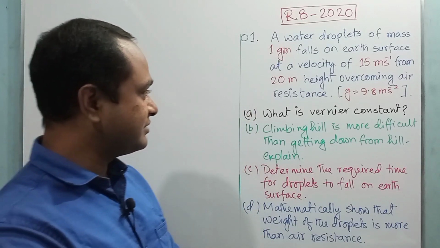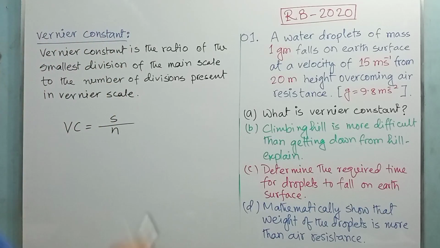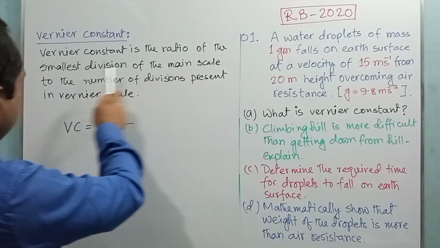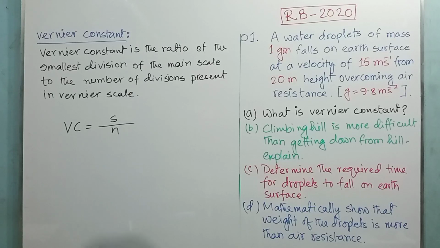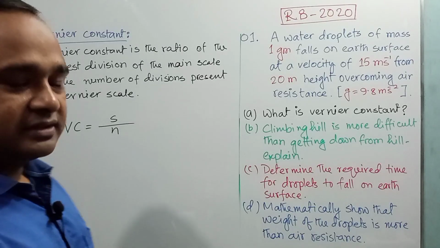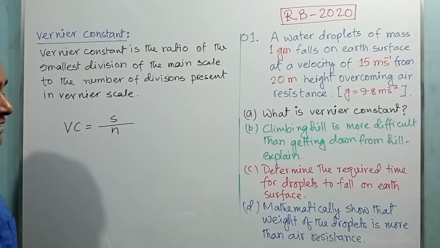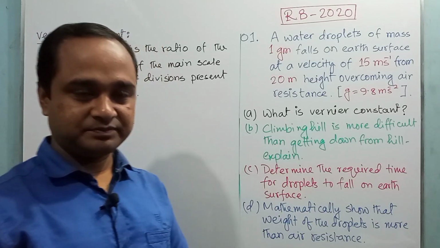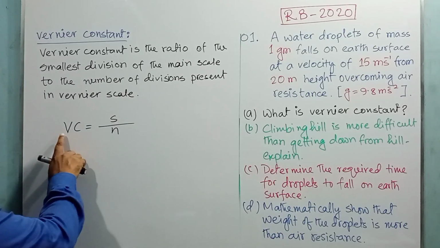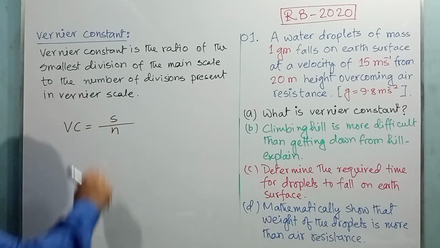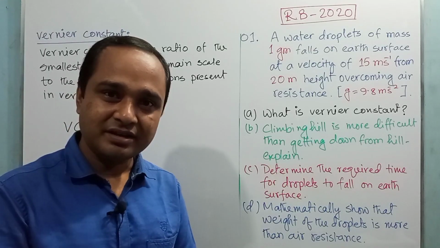Now we are going to see the definition of Vernier constant. Vernier constant is the ratio of the smallest division of the main scale to the number of divisions present in the Vernier scale. We know in Vernier scale or in slide calipers there are two scales. One is main scale and another is Vernier scale. So if we divide the smallest division of the main scale by the number of divisions present in the Vernier scale, then we will get Vernier constant. So Vernier constant can be expressed as S divided by N. Here S is the smallest division of the main scale and N is the number of divisions present in the Vernier scale.